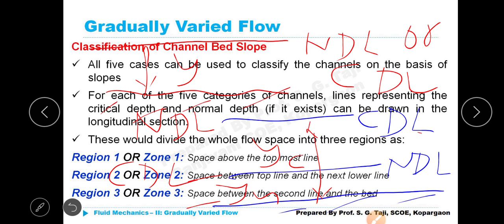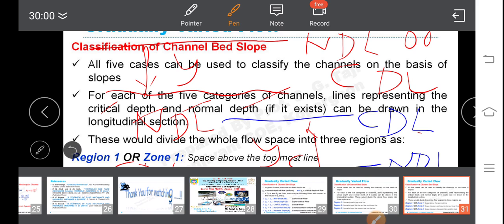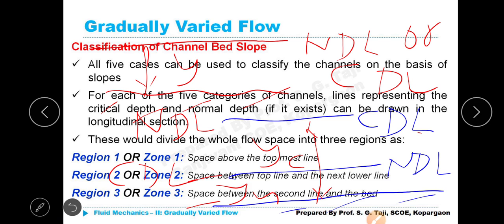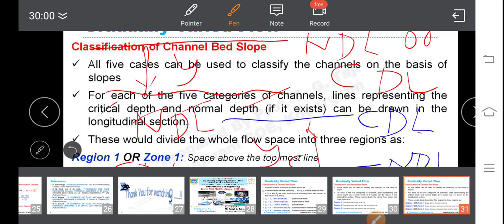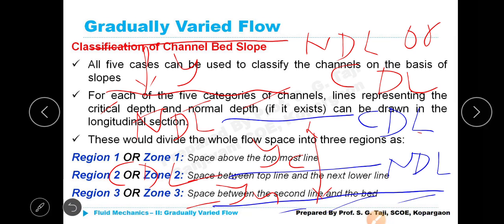Either this line is the topmost, that may be NDL or CDL, below which CDL or NDL. Whenever you first say NDL and CDL, it becomes necessary to say CDL or NDL for the second line below it. From here also you can learn the concept.